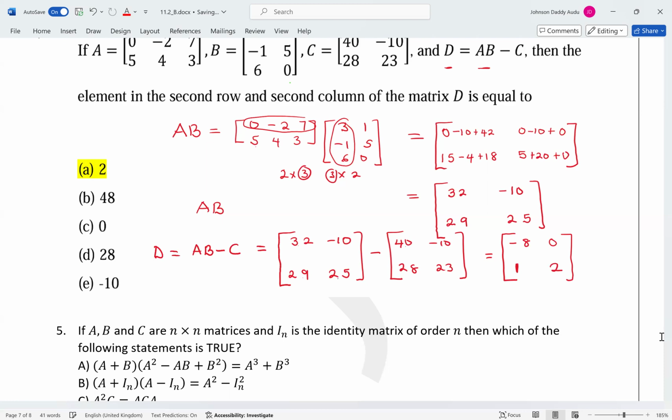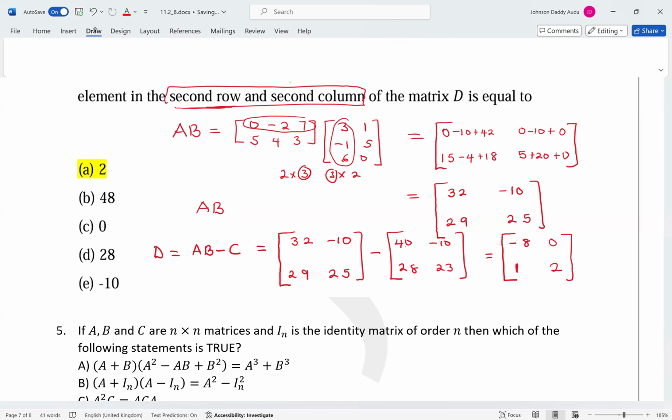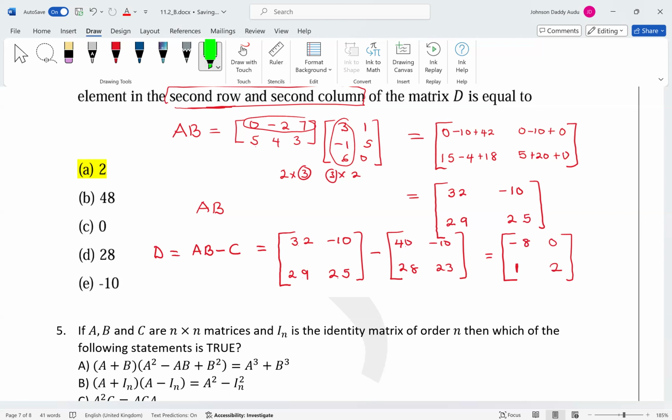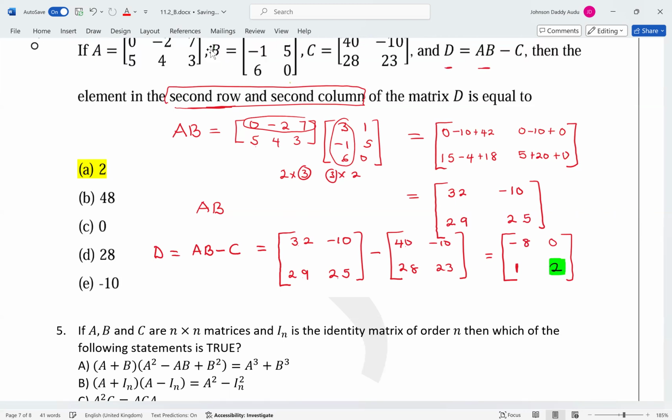All right. So we're asked to find the, okay, I think something is missing. The sum of the element in the second, no, okay, no sum. It's asking for the element in the second row and second column. So this is the element we are looking for. This is the second row, second column. And that element is 2. All right.